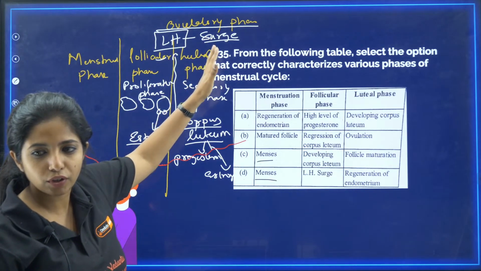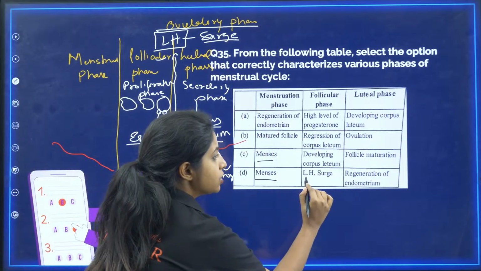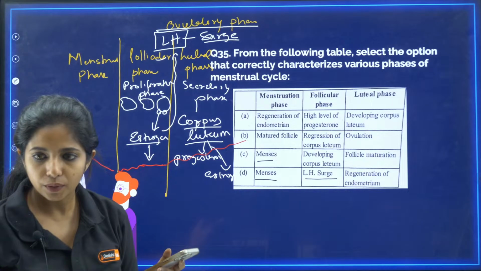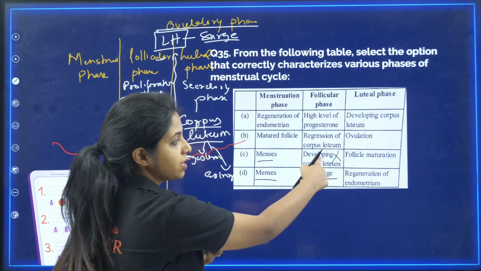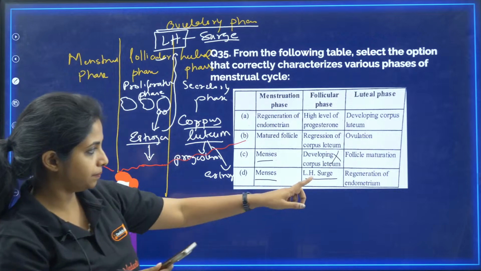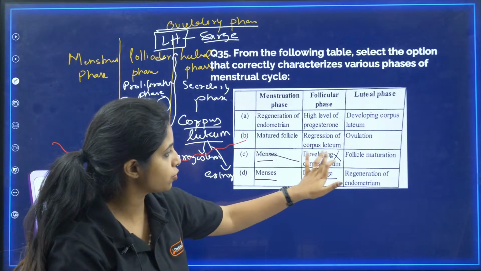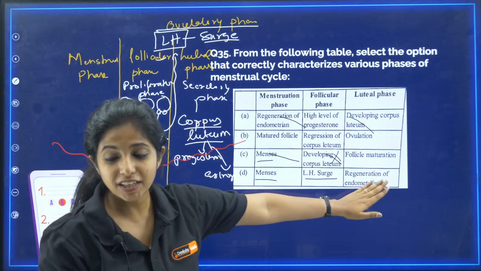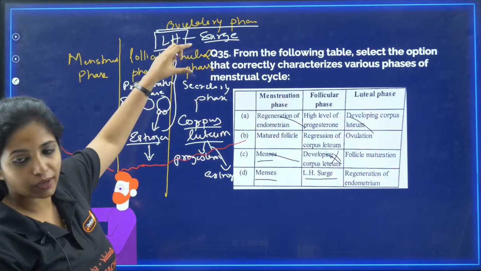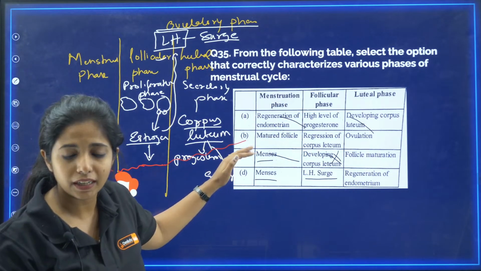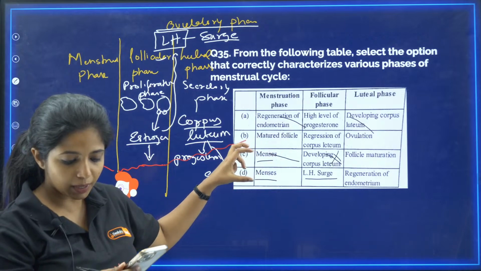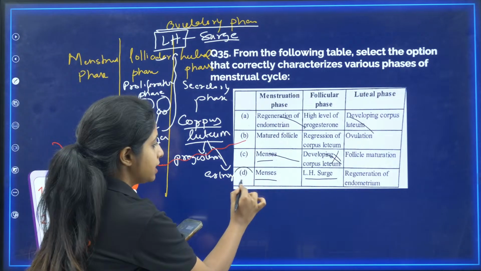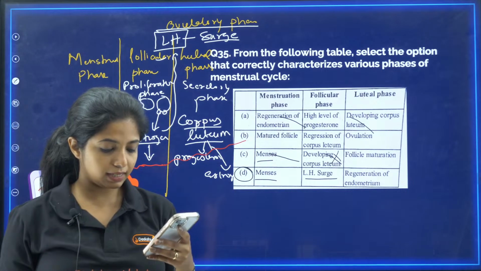Towards the end of the follicular phase, you have the LH surge. But let's consider this to be true. Anyways, this is wrong because it happens in the luteal phase. Now going ahead, you have deleted this option also, and this option also. That means you're left with just one thing. Regeneration of the endometrium happens in the luteal phase. Yes, it regenerates completely. It becomes very, very thick. So can I say D is the answer?